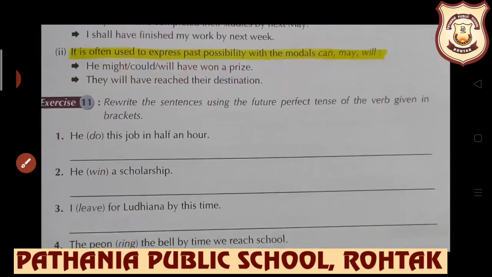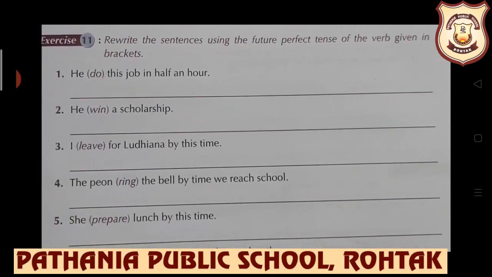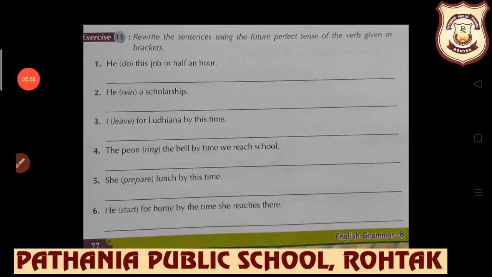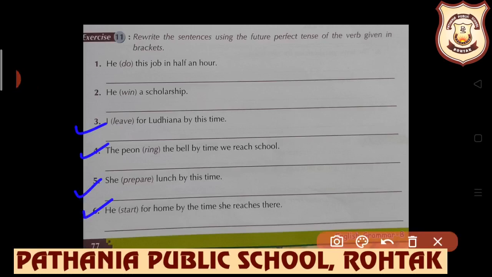Now let's do the exercise. Obviously the exercise is pertaining to future perfect tense only. So will, shall plus have plus third form we are supposed to use by using these bracket verbs. He in bracket do this job in half an hour. He will have done this job in half an hour. Next, he in bracket win a scholarship. He will have won a scholarship. In the same way, my dear students, rest of the examples you can do by yourself.